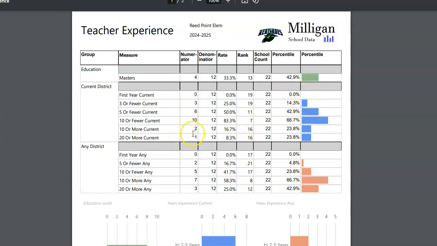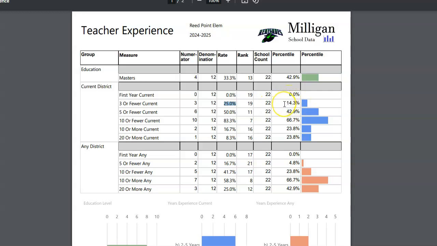A couple of the other categories here group years of experience into a few different categories. The 3 or fewer years is really just looking at what percentage of your teachers are not tenured. In this school, again, there are 12 teachers. 3 of them have 3 or fewer years of experience, which means 25% of them have 3 or fewer years of experience. And again, that puts them 19th out of 22, or in the 14th percentile.